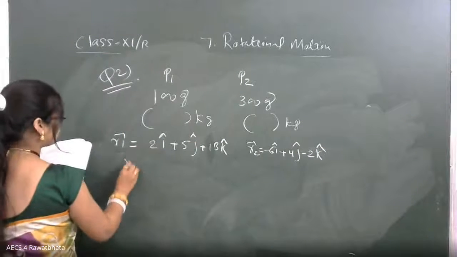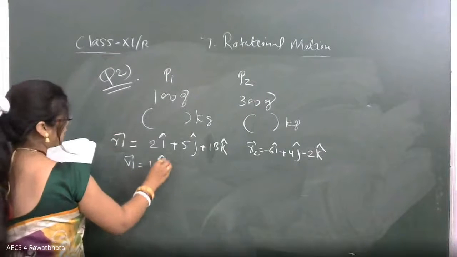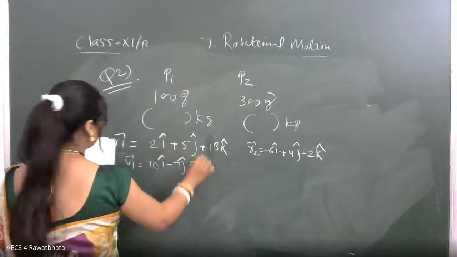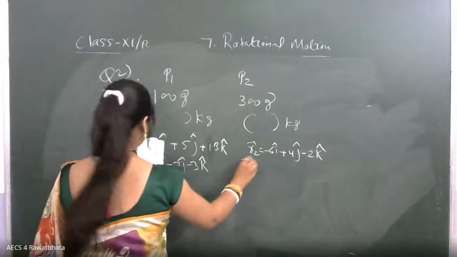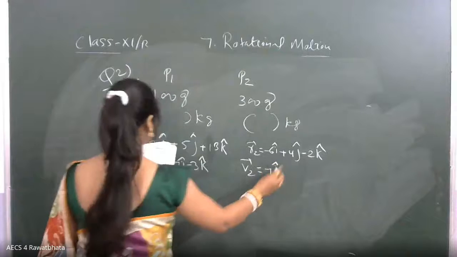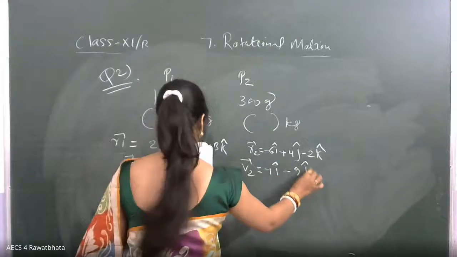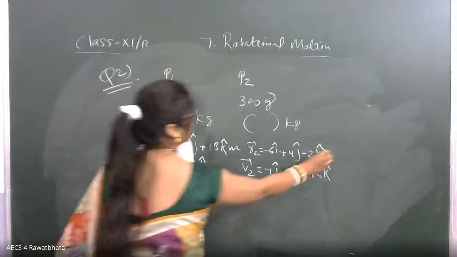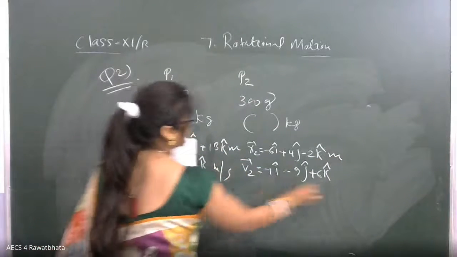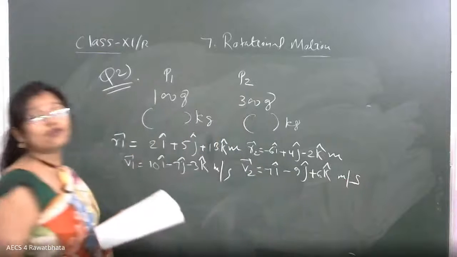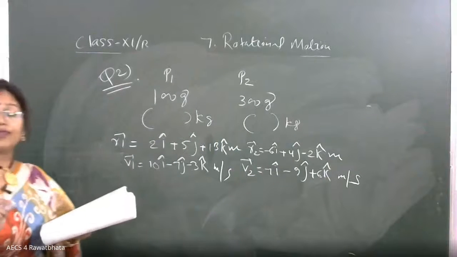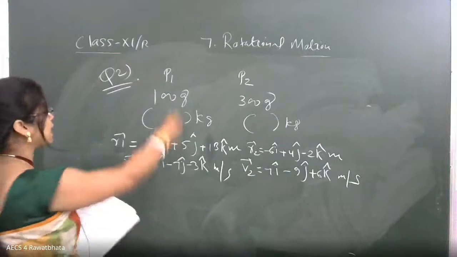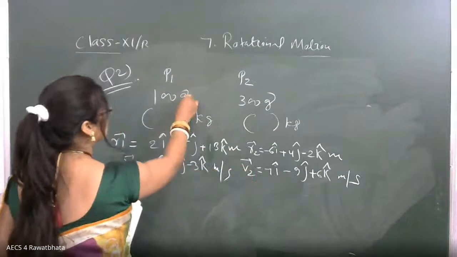The velocity v1 is given as 10i minus 7j minus 3k, and v2 is given as 7i minus 9j plus 6k. Here position is in meters and velocity in meters per second. Whenever we go for the numerical part, always keep one thing in mind: everything should be in SI units, so the mass must be in kg.